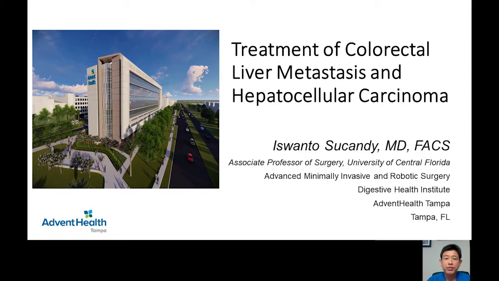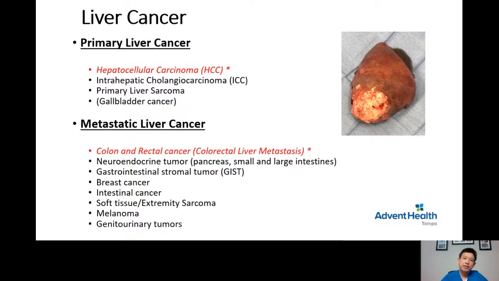I will be sharing with you today about the treatment of colorectal liver metastasis and hepatocellular carcinoma, which are the two most common cancers of the liver. When we talk about liver cancer, there are two main types. The first one is called primary liver cancer. The second one is called metastatic liver cancer. Primary liver cancer means the tumor starts in the liver and grows in the liver. The most common is HCC, hepatocellular carcinoma.